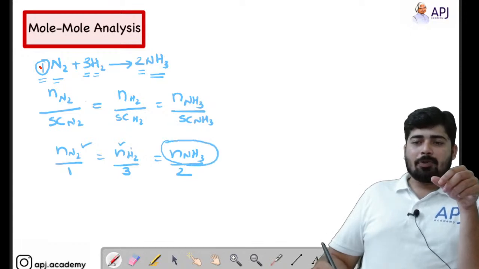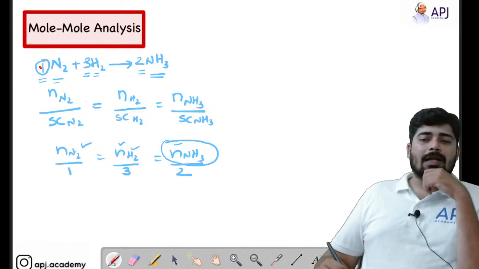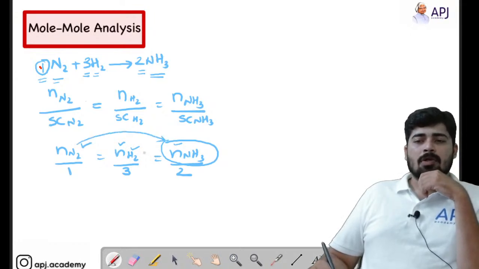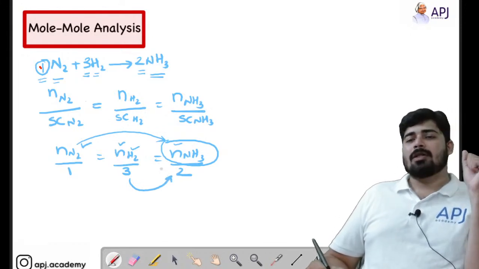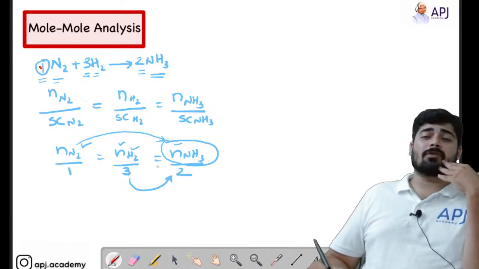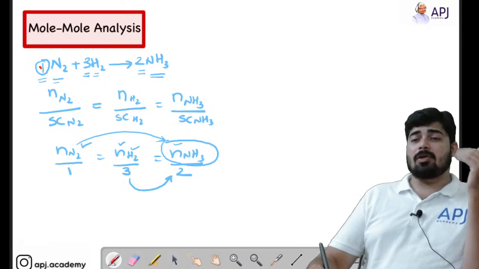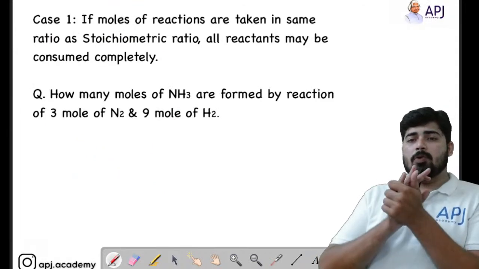So you can use this equation easily to calculate the number of moles of ammonia. You can connect these two or these two, and find out the number of moles of ammonia. That's how the mole analysis works, and it is the simplest way to find out the limiting reagent or the number of moles of the product.